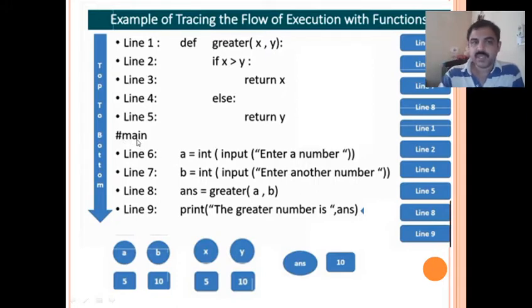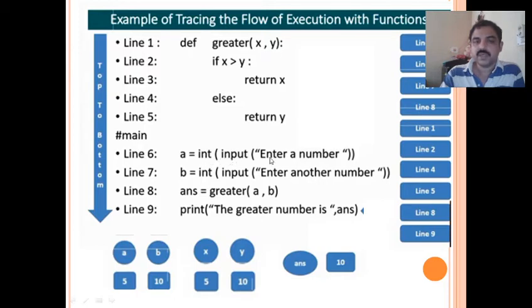So we have treated it as main. Sorry, the earlier part is a part of a function, and here what is written is out of the function, right? So here actually the execution takes place. So after the first line, it goes to line 6, right? I'm noting down the order here. Line 6 is executed.